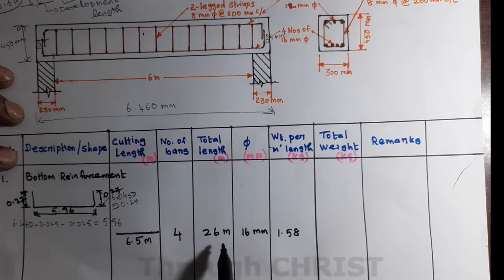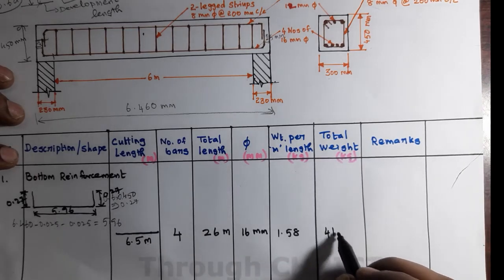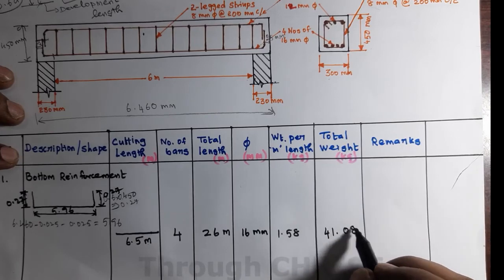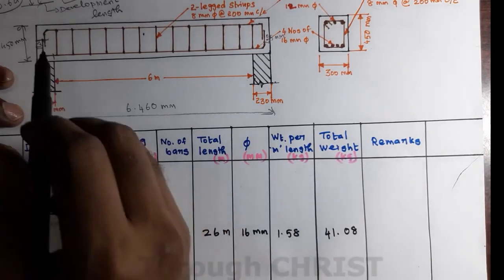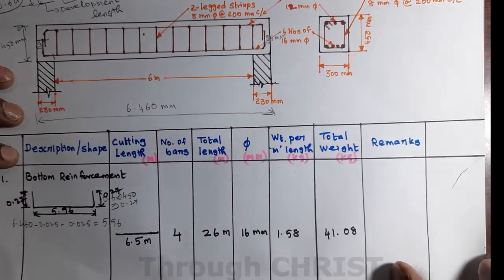Total cutting length multiplied by weight per meter length gives the total weight. 26 meter is the total length and weight per meter length is 1.58 kg, so 26 meter into 1.58 is equal to 41.08 kg. So 41.08 kg is needed for making the bottom reinforcement.